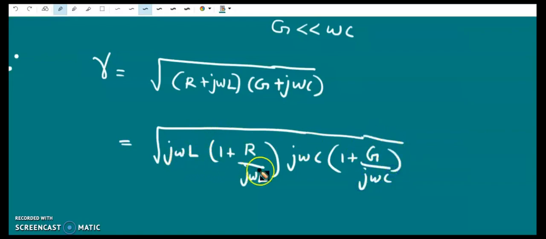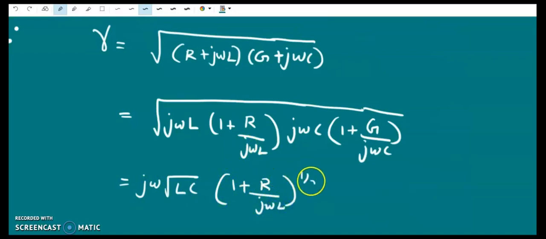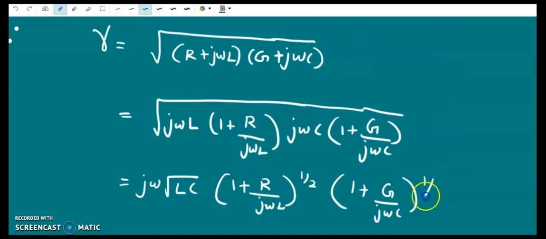So j omega L into j omega C is j square omega square LC, so the root of that is j omega root LC, multiplied by 1 plus R by j omega L. So this is inside the root, raised to half, and 1 plus G by j omega C raised to half. Since this quantity is very small, but we cannot neglect it, this is not 0.